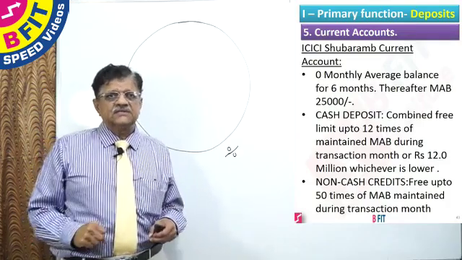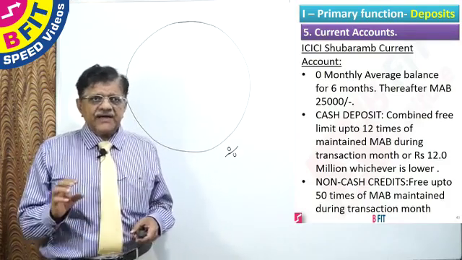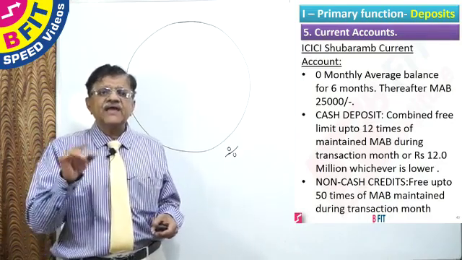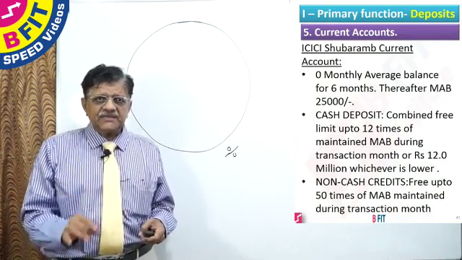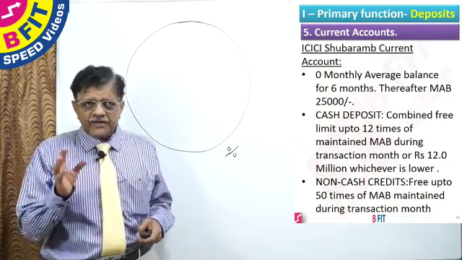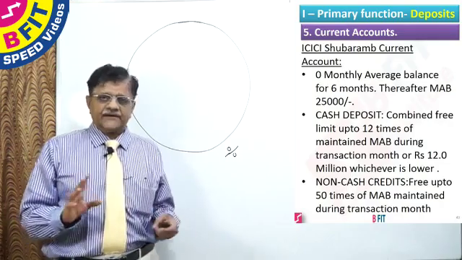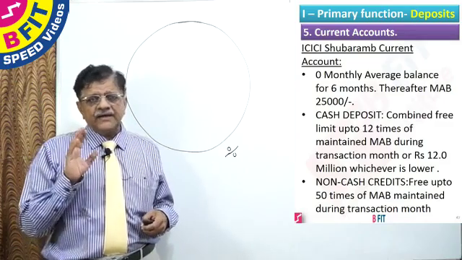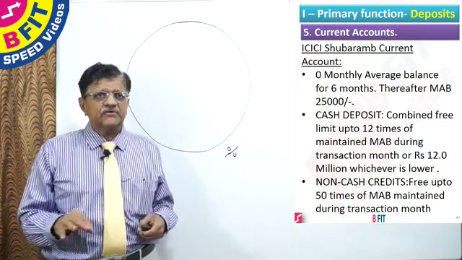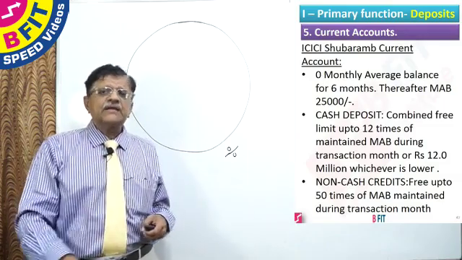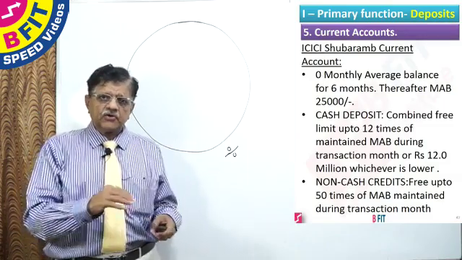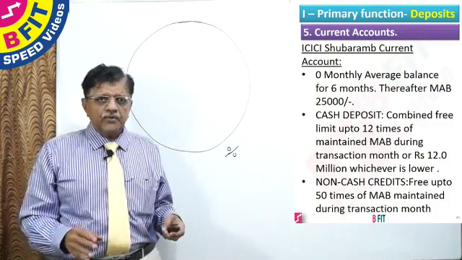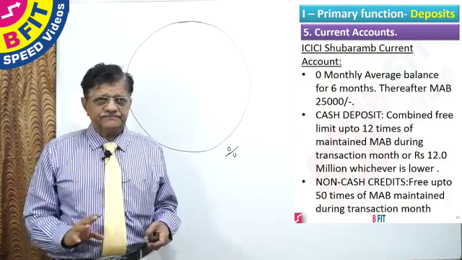And what are the restrictions? Cash deposit is free up to 12 times the monthly average balance maintained during the transaction month, or rupees 1.20 crores, whichever is lower. So for cash deposit, you can deposit up to 12 times your monthly average balance. If your monthly average balance is 30,000, multiply 30,000 into 12, that is the amount up to which you can deposit cash, or 1.20 crores, whichever is lower.